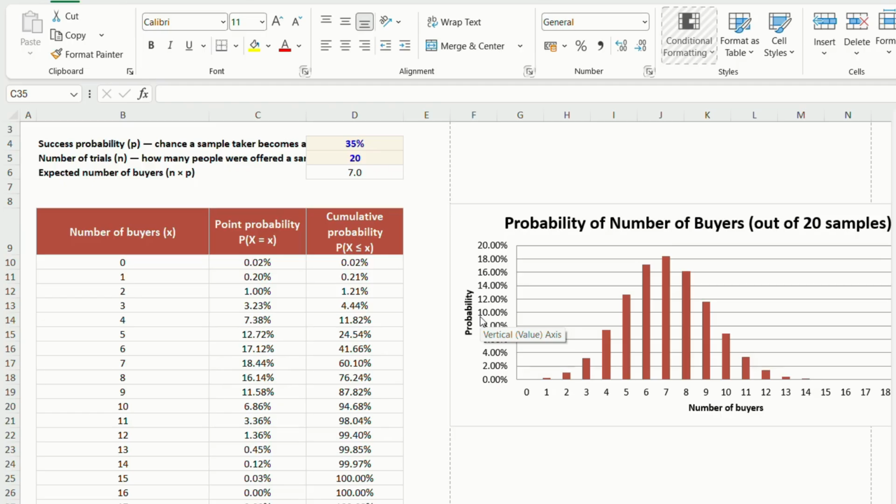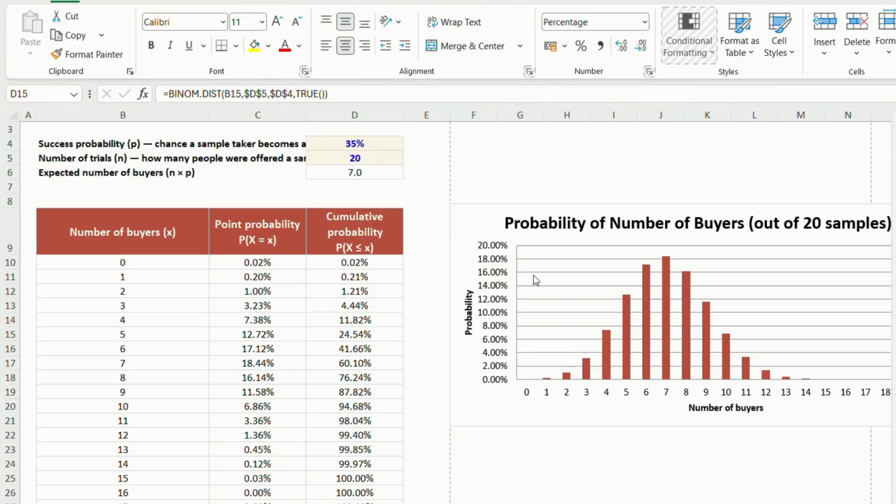If we want exactly 5, we can just change the last argument from TRUE to FALSE. If we want to know 5 buyers or fewer, we change the last argument from FALSE to TRUE.